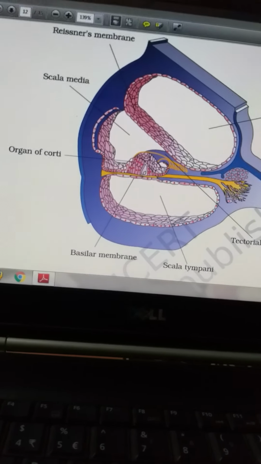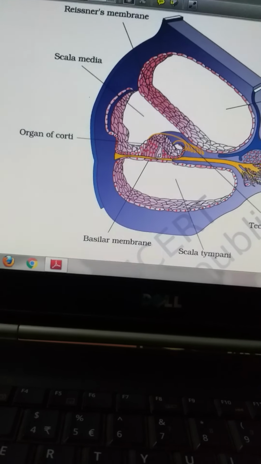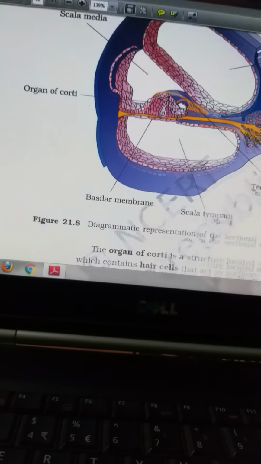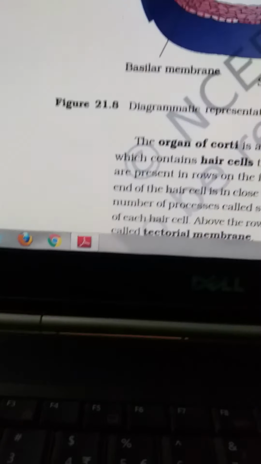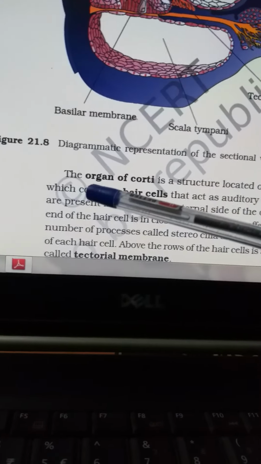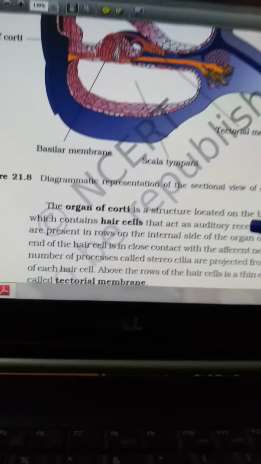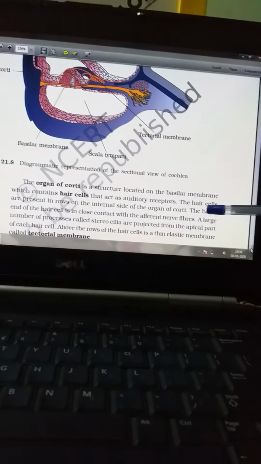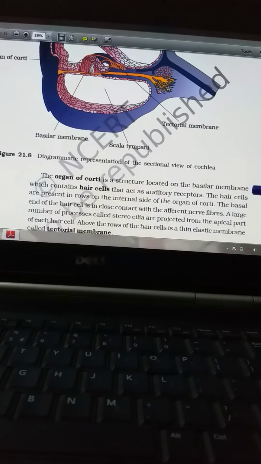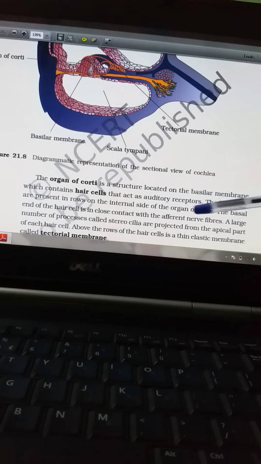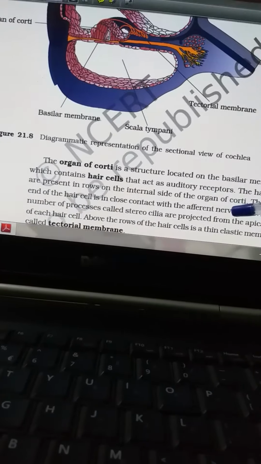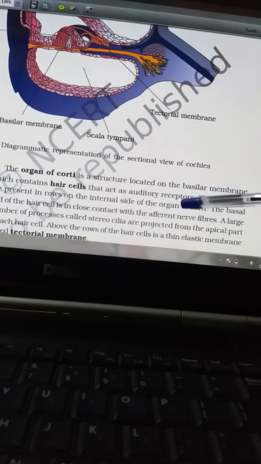Now we will come to the last part. See the organ of Corti here, with cells. The organ of Corti is a structure located on the basilar membrane, which contains hair cells that act as auditory receptors. You know what an auditory receptor is? Auditory receptor means sound receptor.